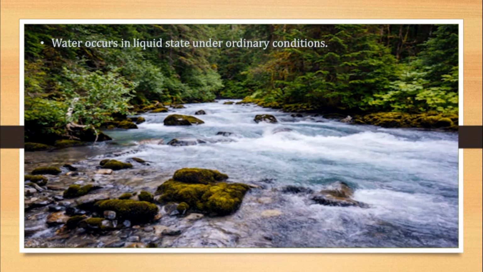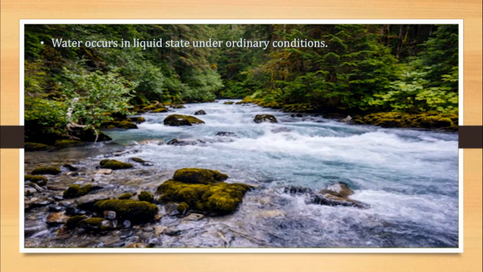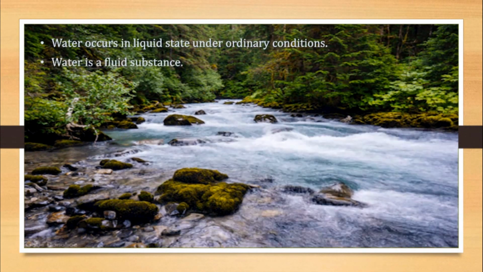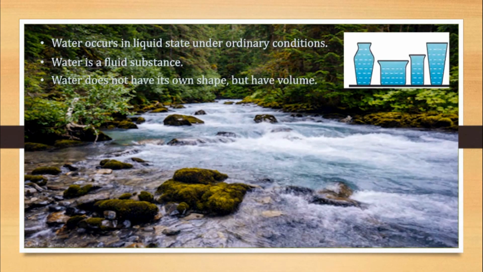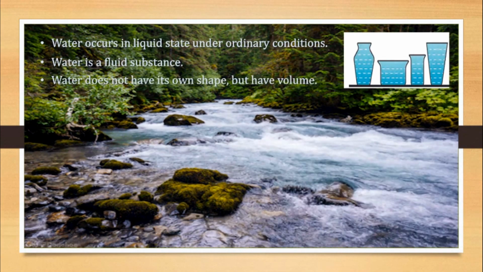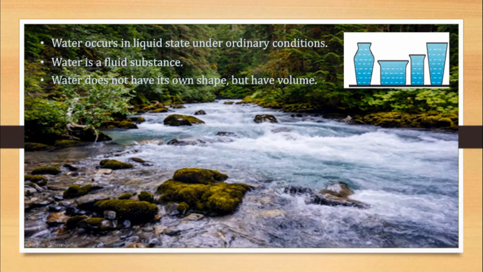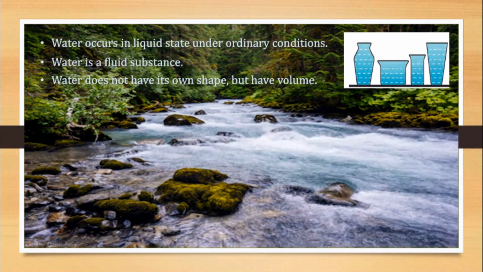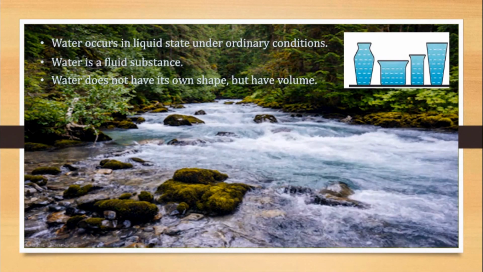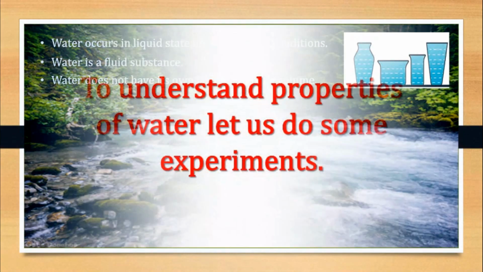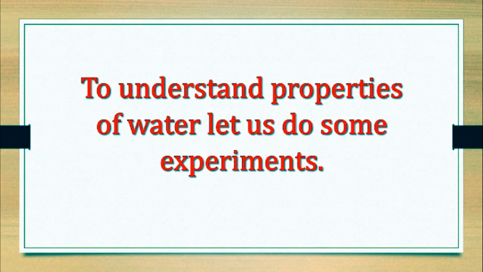Water occurs in liquid state under ordinary conditions. Water is a fluid substance. Water does not have its own shape but has volume. As water does not have its own shape, it takes the shape of any container. Children, as shown here. To understand properties of water, let us do some experiments.